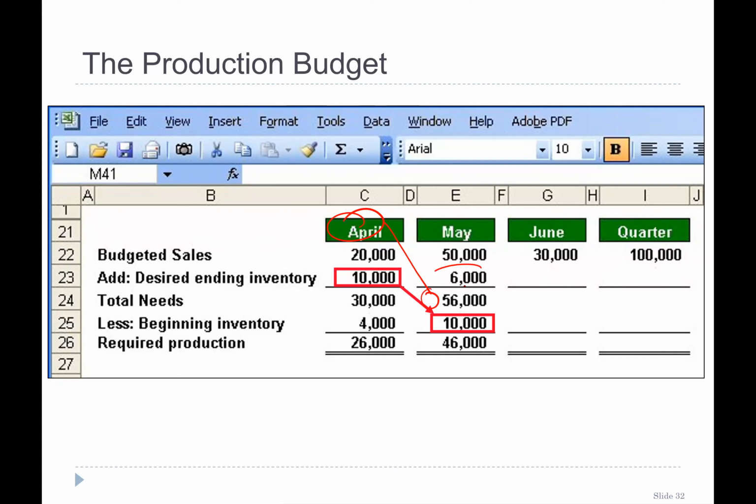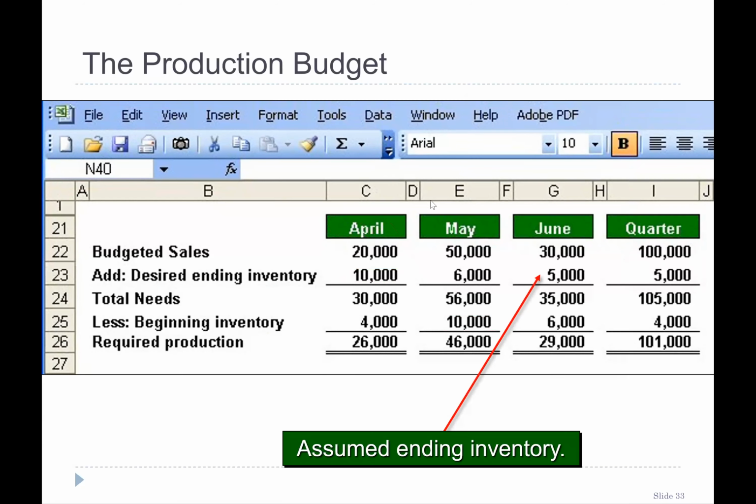Similarly, this 20,000 will be the beginning inventory of June as well, right? So in June, now what was the budgeted sale of July? That 20% is going to be your ending inventory here, and this ending inventory of May will be the beginning inventory of June. If you write it down here, you will find out the amount here, right? So we have assumed a figure here.